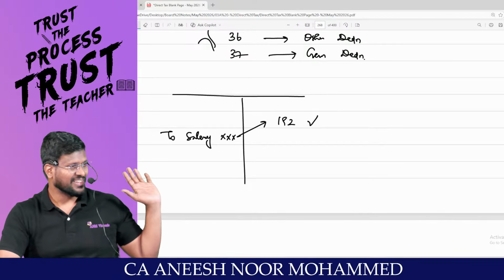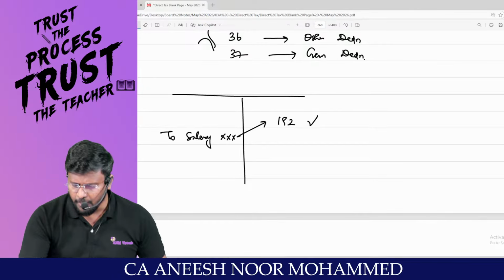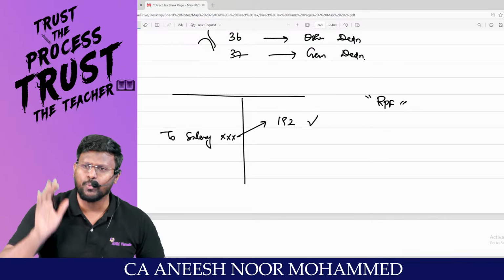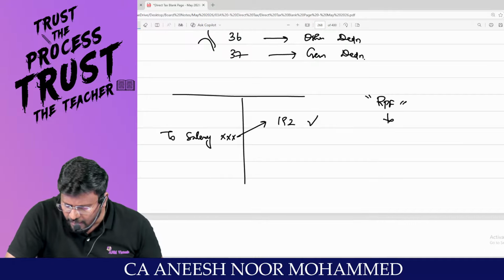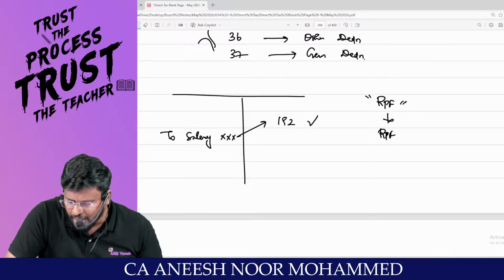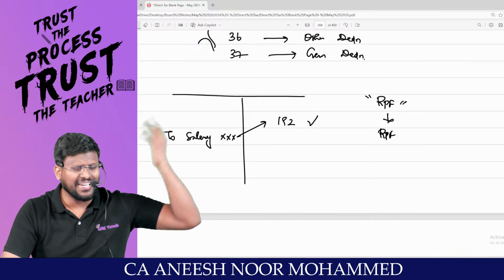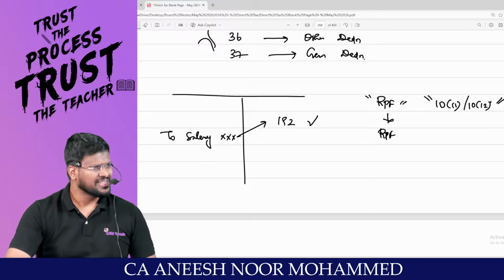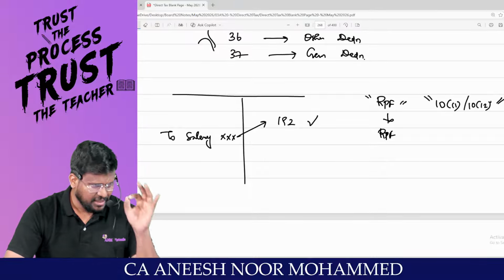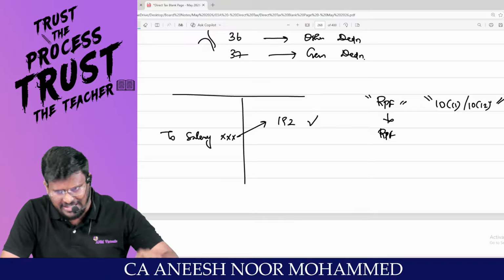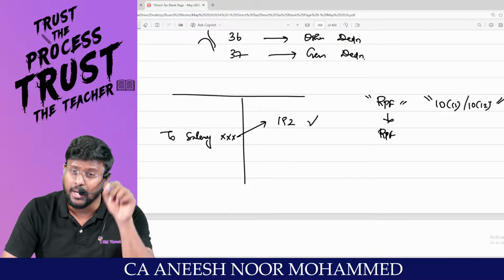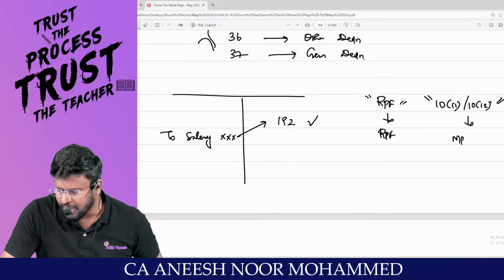Fine. Can I proceed? My dear lovable students, you will be contributing an amount to the recognized provident fund, RPF, and even I will be contributing an equal amount to the recognized provident fund. We have already discussed in the salary chapter regarding the section 10(11) and 10(12) exemption. What section 10(11), 10(12) is saying is that a particular employee should serve under a particular employer for a minimum period of 5 years.